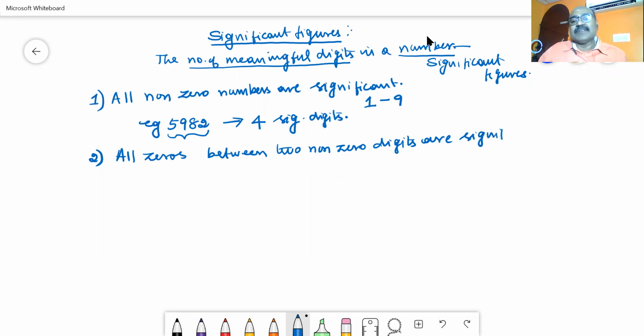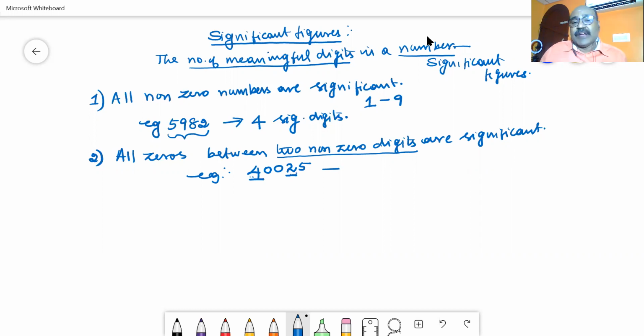What is the meaning of this? Let us write a number: 4, 0, 0, 2, 5. You see the rule: all the zeros between the 2 non-zero digits. In this number, the 2 non-zero digits are 4 and 2. In between these, you have 2 zeros.